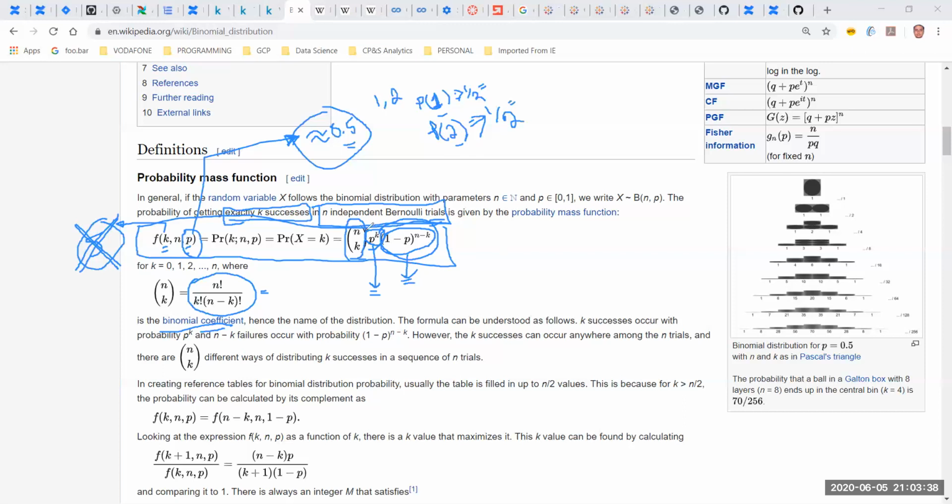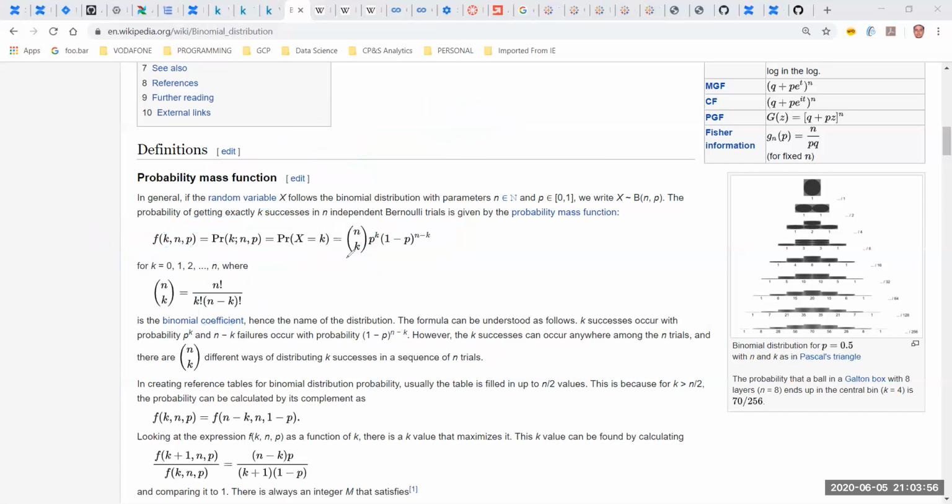We are multiplying the probability of the successful events and the unsuccessful events with a power. And why we are using a power is because we are doing n number of trials for k number of successful outcomes that I desire. So that's why we are raising it to this power. And then this portion over here is known as the binomial coefficient, where I'm simply calculating the chances that I have.